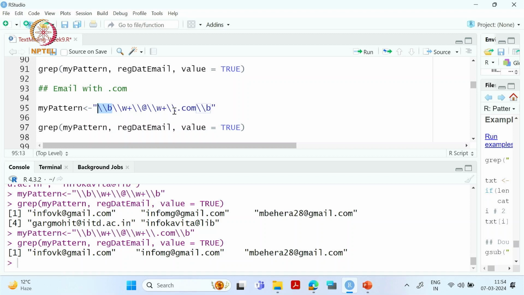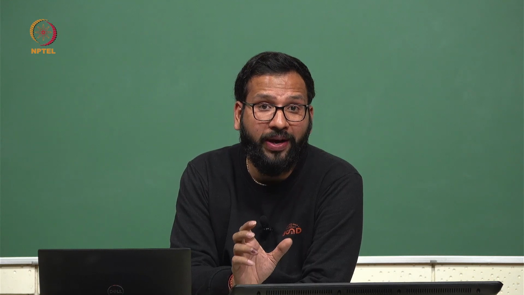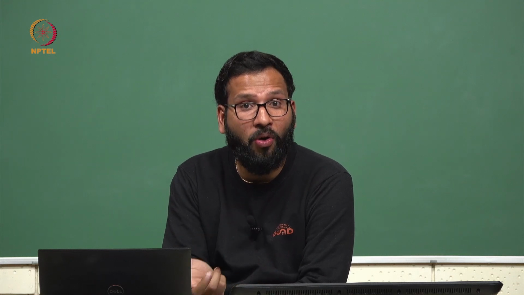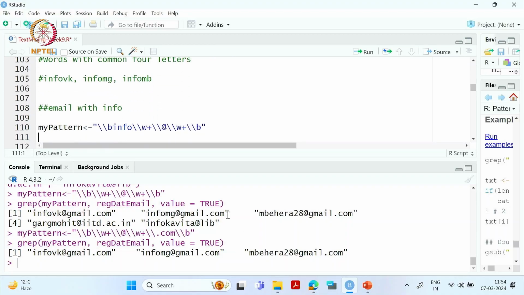Now if you see here, among these three email IDs, there are two email IDs which have some more pattern. What is that pattern? That it starts with info, okay. It has info at the start. So we are adding one more condition in our pattern. So our pattern is info.